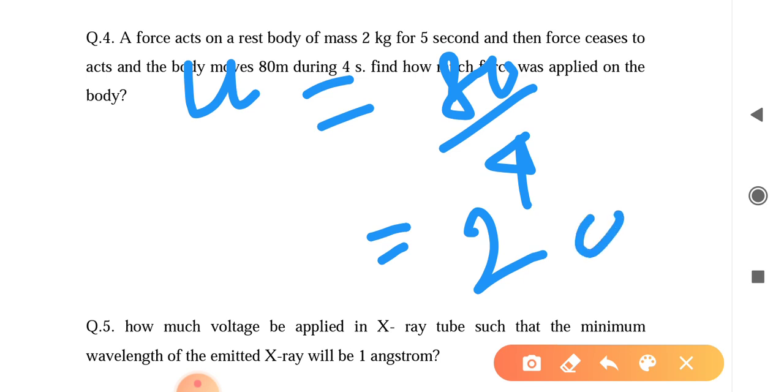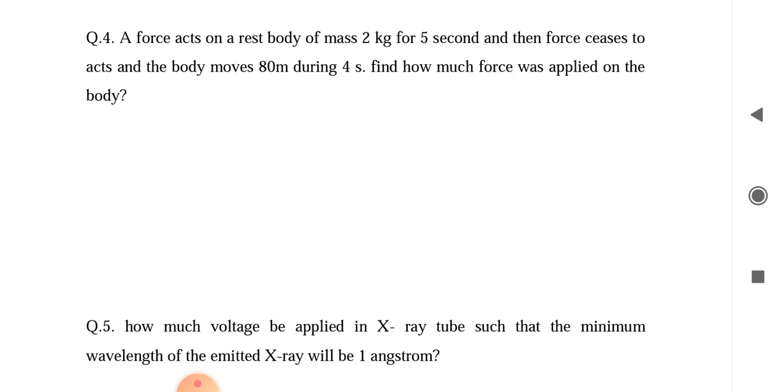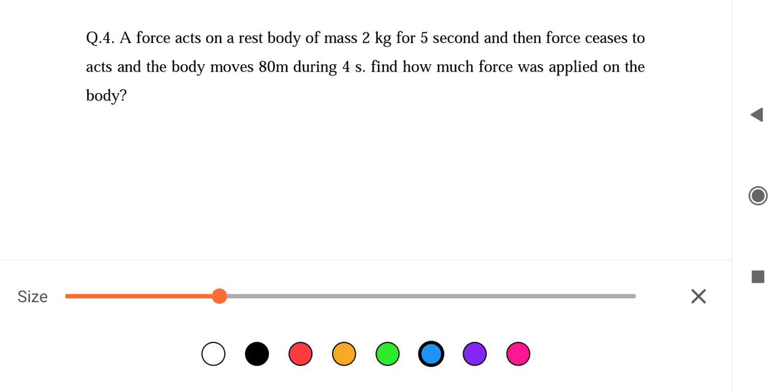Or one thing I can calculate very easily: consider the force applied on a rest body. The initial velocity of the body is 0, and the final velocity you don't know.